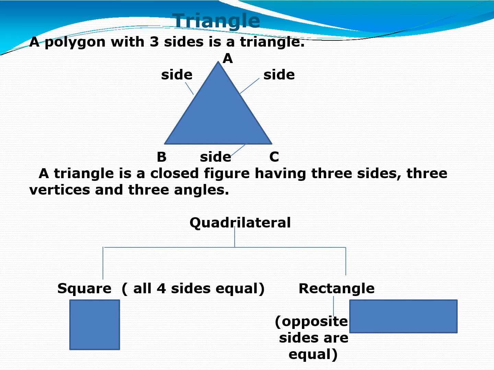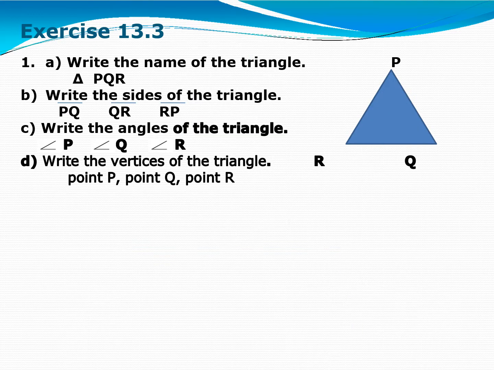Clear? Now quadrilateral. What is a quadrilateral? I told you, a 4-sided figure. And special quadrilaterals are the square and rectangle. A rectangle is a quadrilateral in which opposite sides are equal, and a square is also a 4-sided figure, but a square has all the 4 sides equal. Square is a quadrilateral in which all the sides are equal. Understand? Right.